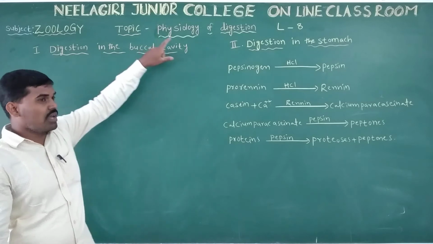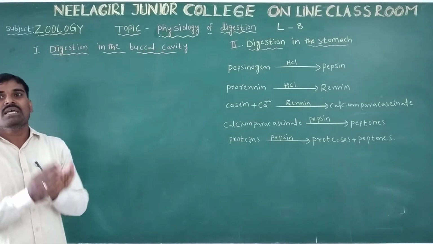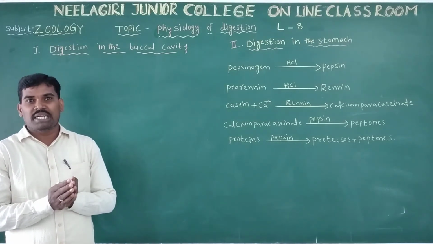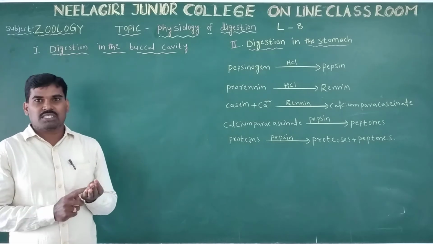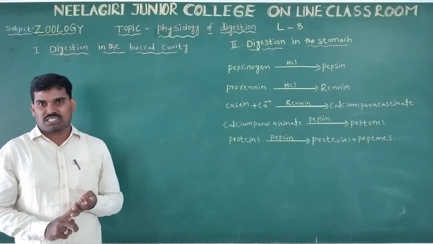So, the physiology of digestion. The total food materials are completely digested in three parts: the buccal cavity, stomach and small intestine.